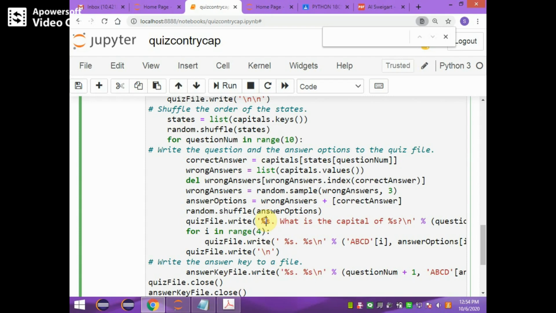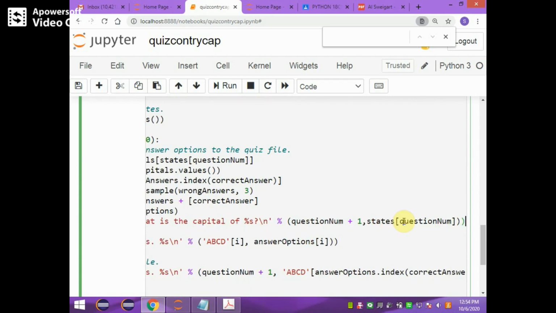If it is question number 1, then in place of the first percentage s goes question number + 1, and next, what's the capital of the particular state. Because the questions are generated randomly in the states list, it takes the question number as the index. Therefore it asks what's the capital of a particular state.